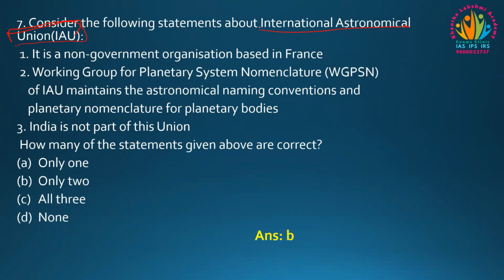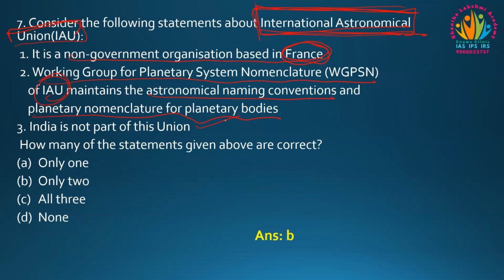Before going to the question, why is this in the news? We can guess this, right? Because of the naming of the points on the Moon by the Indians. First one is, it is a non-government organization based in France. The Working Group for Planetary System Nomenclature of the IAU, that is the International Astronomical Union, maintains the astronomical naming conventions and planetary nomenclature for planetary bodies. India is not a part of this union. So how many of the above statements given are correct? Only 1, only 2, all the 3, and none.